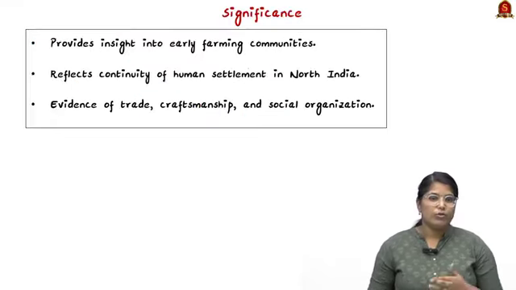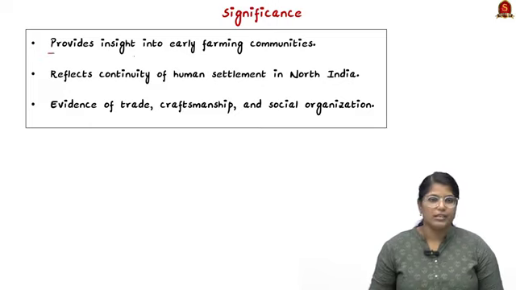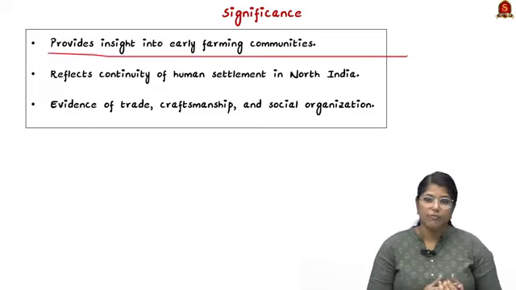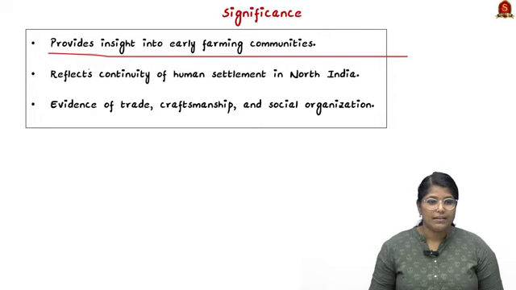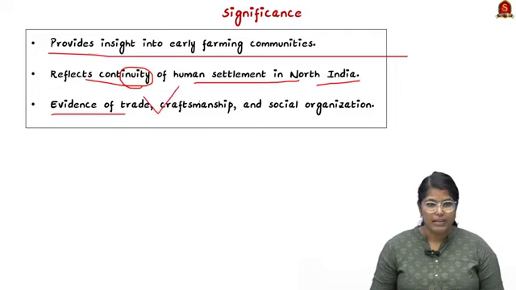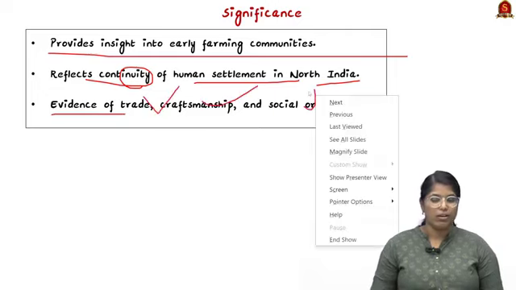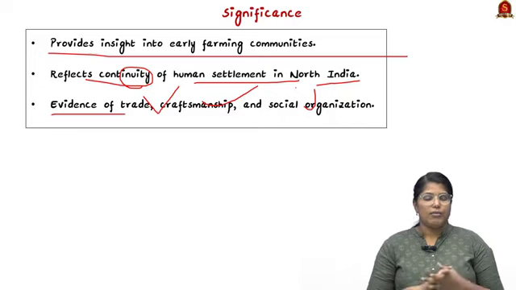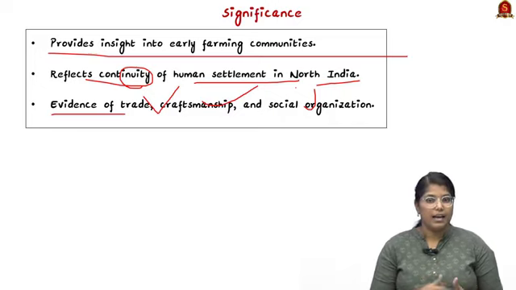Now let us quickly go through the significance of the findings. Firstly, it provides insights into early farming communities. Secondly, it reflects continuity of human settlement in northern India, as well as providing evidence of trade, craftsmanship, and social organization. See, these kinds of sites help us to understand the lifestyle and the culture of the people back then, and how it has evolved over time. So this will help us to understand the evolution of humans itself.